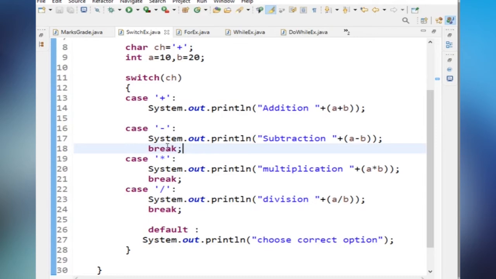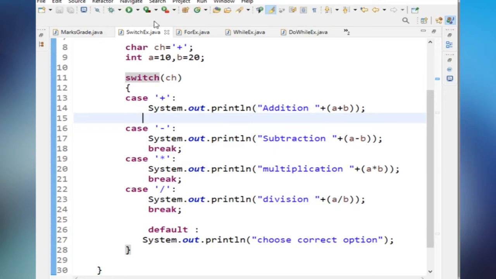So what is the meaning of the break? Break means it will come out of the switch. After executing this case statement, if we encounter the break, it will come out of the switch. But here there is no break statement. So what will the control do? What is the flow of control? It will execute the next case also.